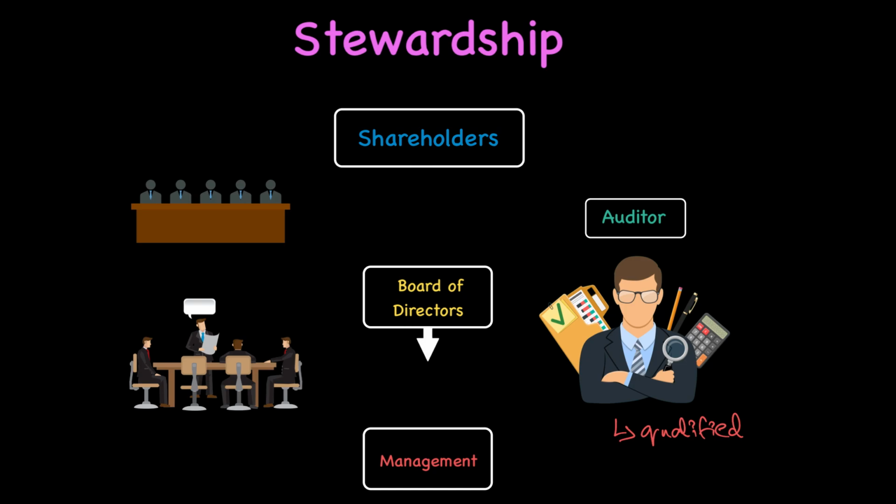The second requirement is that the auditor also has to be independent. So we cannot have a situation where we hire an auditor who turns out to be a relative of the board of directors. In that case, there will be no independence, and the auditor's opinion can also be biased. Remember, we are looking for an unbiased opinion that can only come from a qualified auditor and someone who's independent. So that's the role that auditors play in this situation.